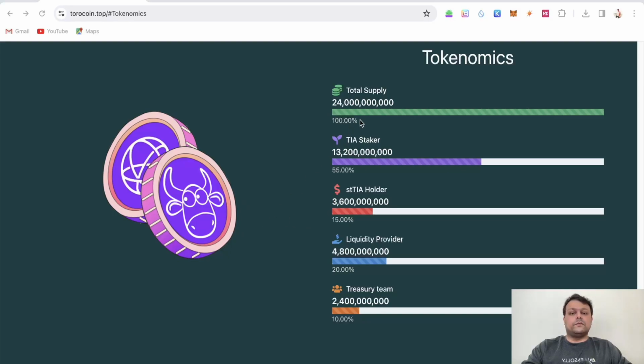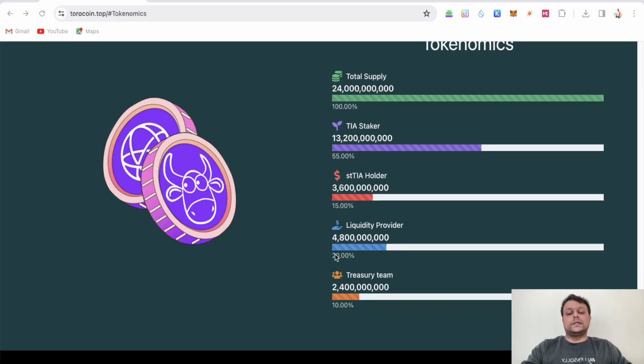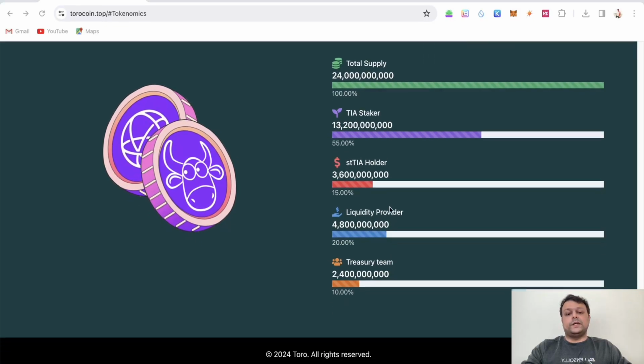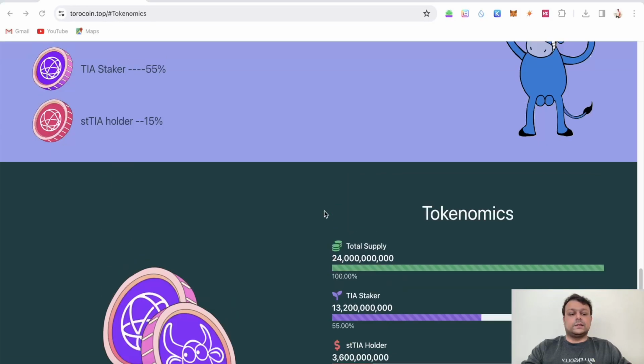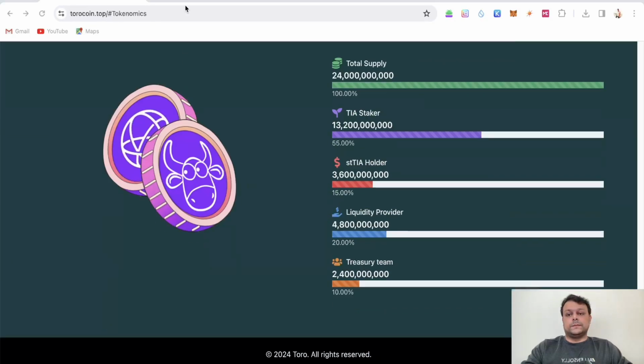Now the overall supply for this meme coin is 24 billion, with 55% for TIA stakers and around 15% for liquid staked TIA tokens on the Stride platform. Liquidity providers get 20% and the treasury team 10%. Now I'm not sure why they haven't included the Milky Way TIA over here. They should, because I will show you exactly in some time what they have mentioned.